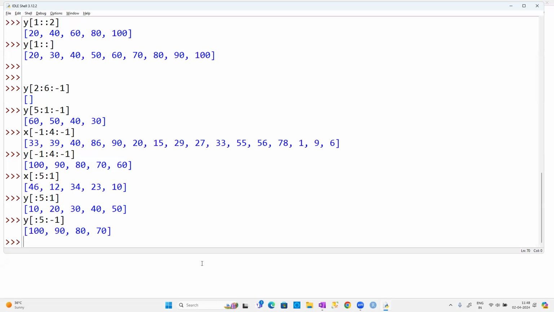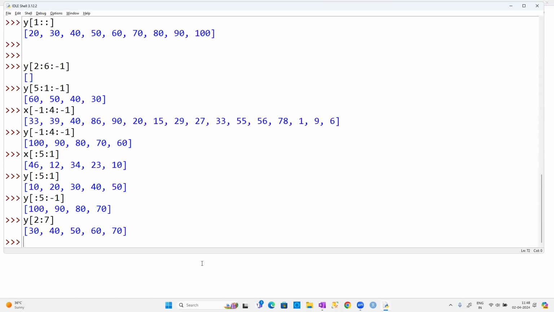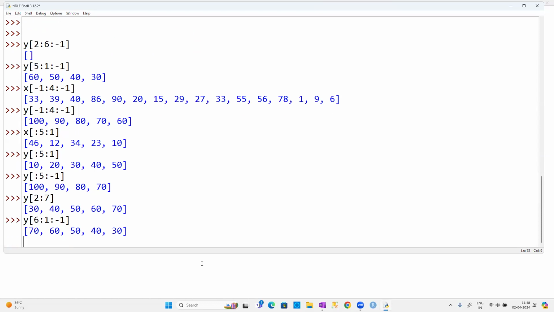You can play with them, and we can do as many examples as we like. See, guys, y of 2:7. Same thing, if I want to read it in reverse order, then what do we have to do? Don't start from 7, start from 6. Don't go up to 2, because we are coming in reverse order. We have to make it 1, because 7 minus 2 is 5 elements, and 6 minus 5 is 1. So y of 6:1:-1, the same data will come in reverse order.